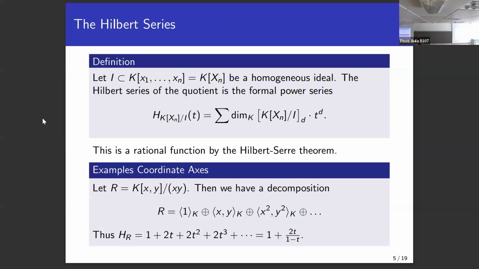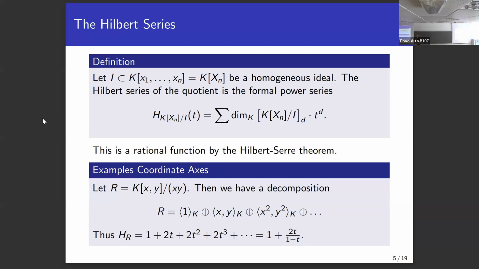And what can we do now? Well, we can look at the normal Hilbert series. So the usual Hilbert series, you've seen the Hilbert function was mentioned a couple of times. It just keeps track of the dimension of these vector spaces. So given such a finite polynomial ring and some homogeneous ideal in there, we can just write down the dimension of the degree d graded part. And then the Hilbert series is just a formal power series where the coefficient of t to the d is exactly this dimension. It's just some finite number.